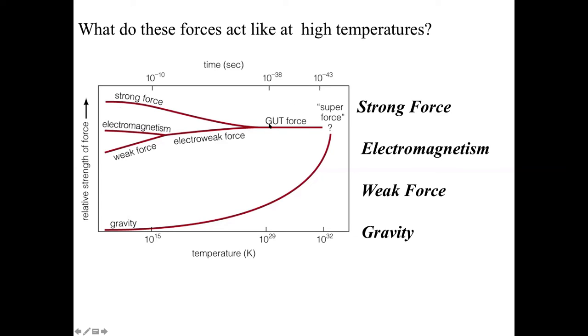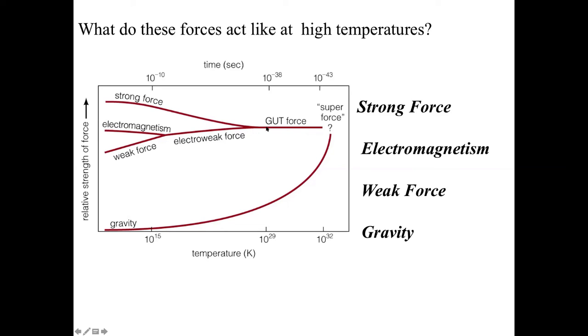And this is where the GUT thing comes in. GUT is an acronym that means Grand Unified Theory. This is a theory that can combine the weak force, the electromagnetic force, and the strong force into a single force at very high temperatures. And this is what we refer to as the GUT era of the universe, when temperatures were hot enough and energies were high enough that all three of these forces merged into a single force, the GUT force, the Grand Unified Theory force. And so that is the era of the universe.